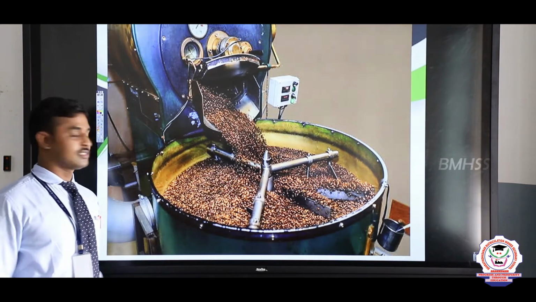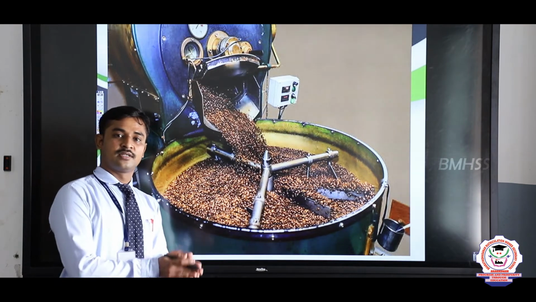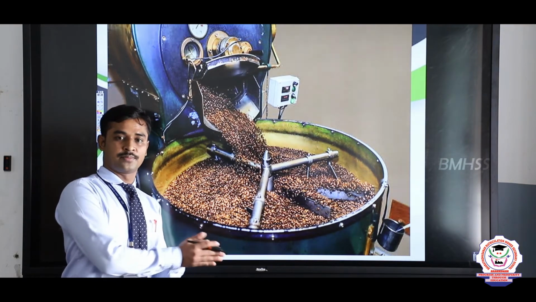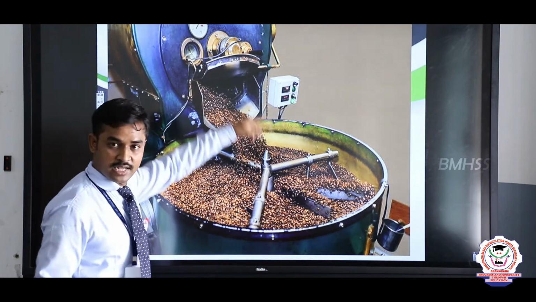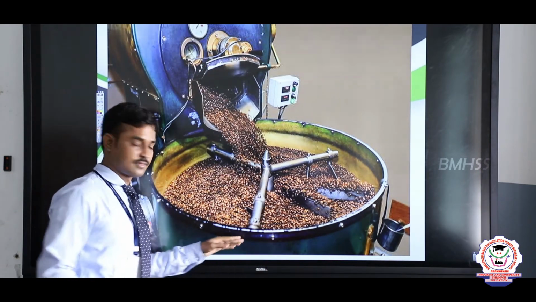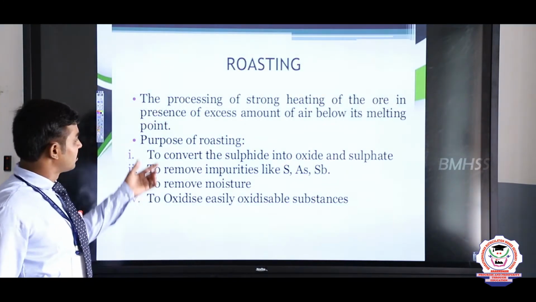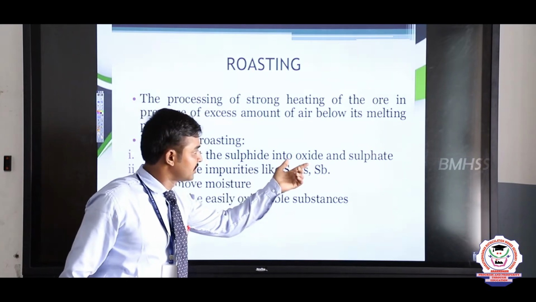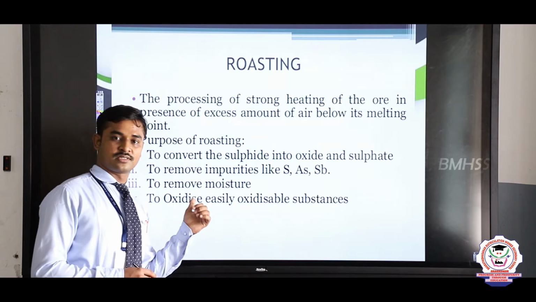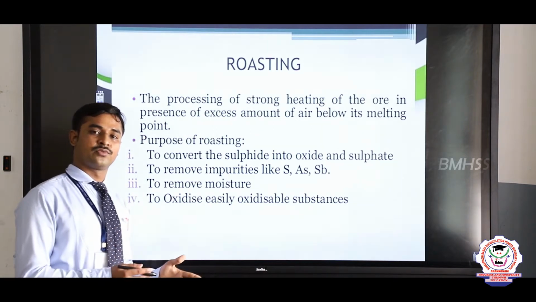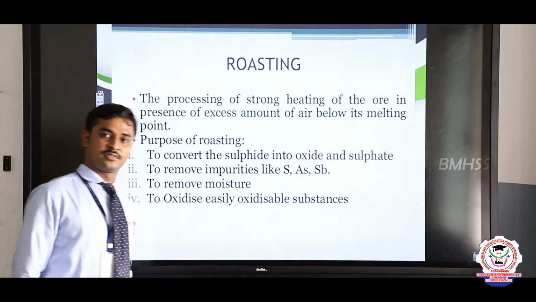In the roasting process, the metals are roasted at a temperature above room temperature. For example, at high temperature the metals are roasted in the chamber and collected. The roasting process is done to convert the sulphide ore into oxide. We use the sulphide ores in the roasting process, and the final form of ore is oxide ore.